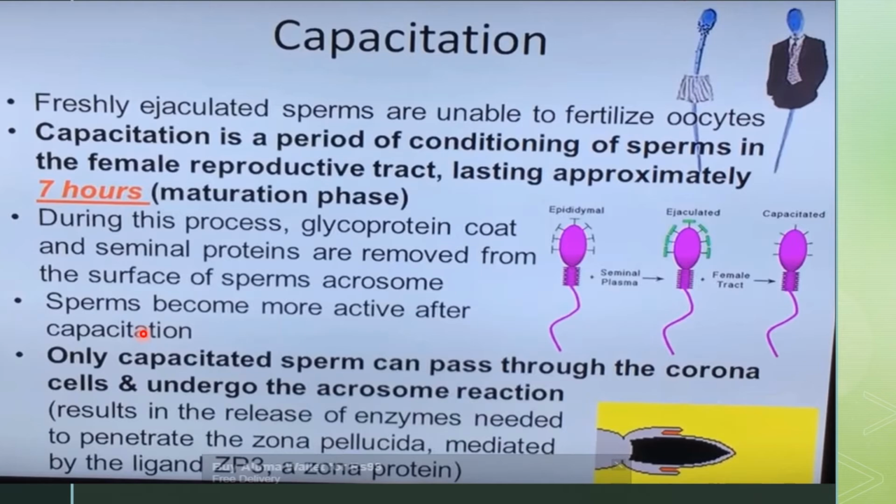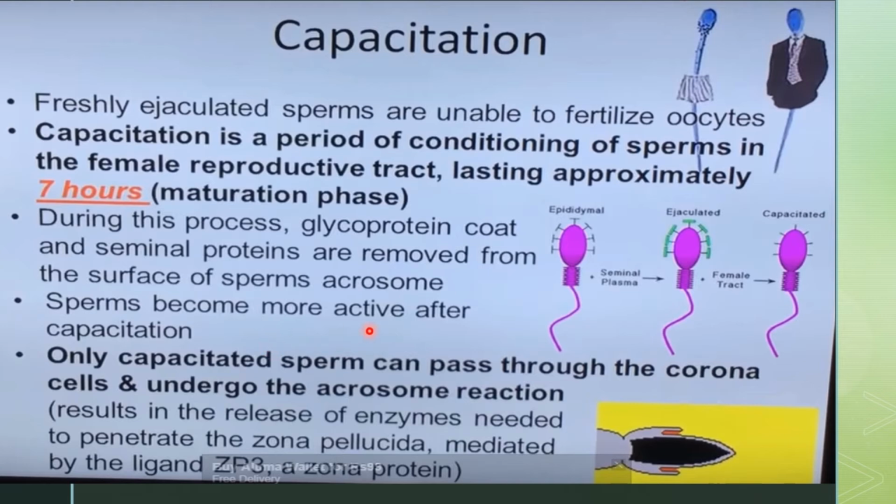Thus they will have more speed to the ampulla, and ultimately only capacitated sperms will get this speedy activity in the ampulla.